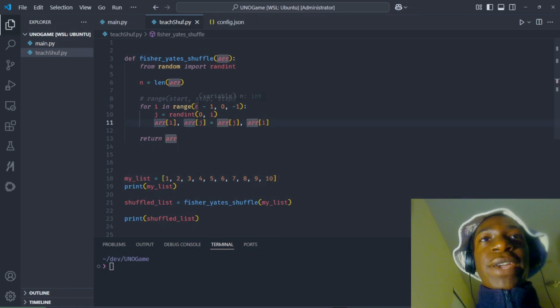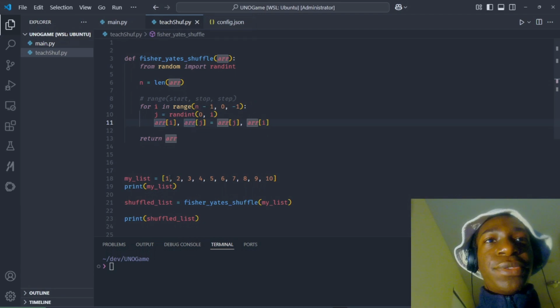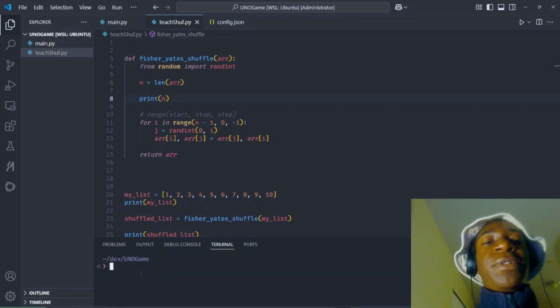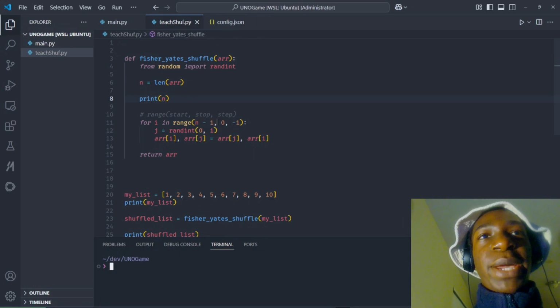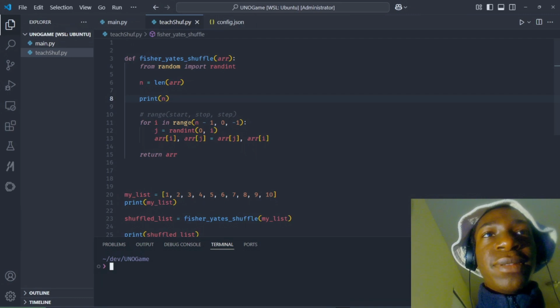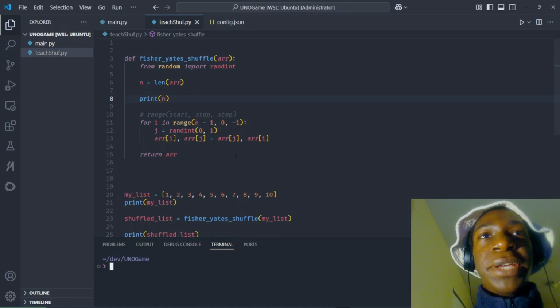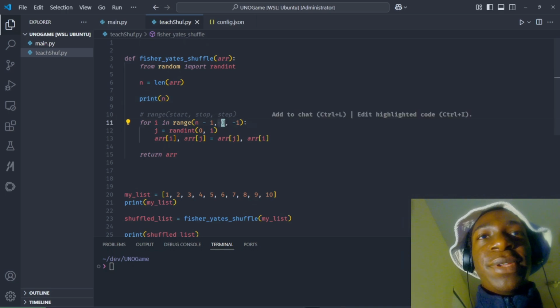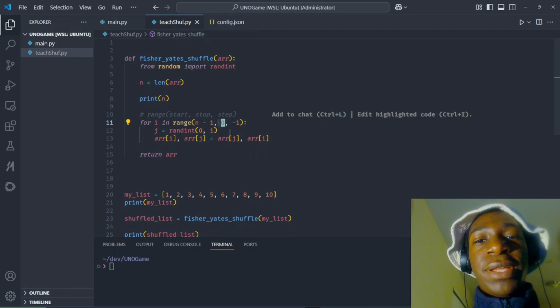And so that's why we have to do n minus 1. If we just use n, it'll think we're starting from, all right, so yes, there are 10 items in the list. So it'll do 10 minus 1, 9. And remember, this is in the index 9, so that's correct. So we're starting from position 9, starting from the last item in the list. Then we move over to stop, just exactly what it means. Stop at 0. That basically means stop when we get to the first item in the list.